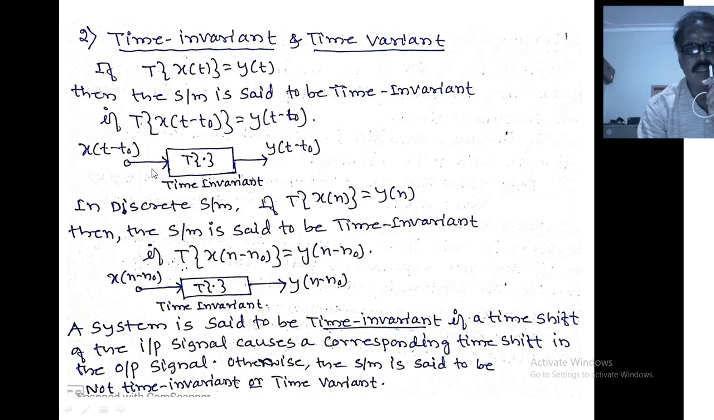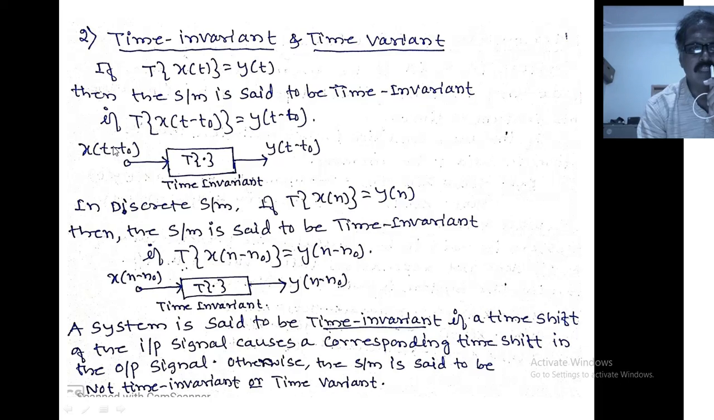Just I want to say, any shift taking place at the input, the same shift taking place at the output by the system, that system is called time invariant. Suppose I have input x(t minus t naught), then the output is y(t minus t naught). How many units is it shifted? t naught units. The output is also shifted t naught units. What side is it shifted? Right side. The output is also shifted to the right side.